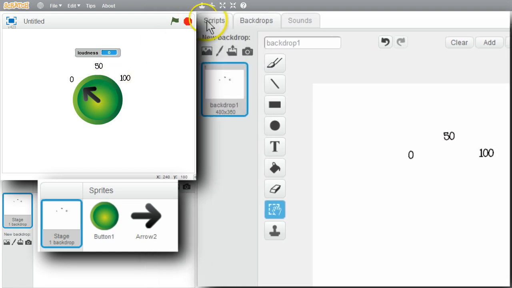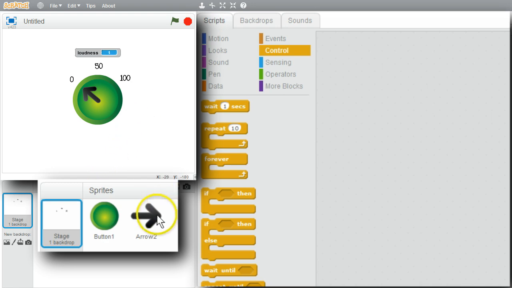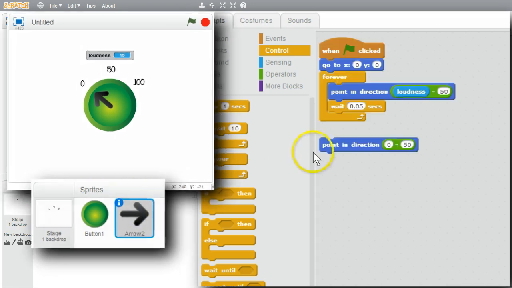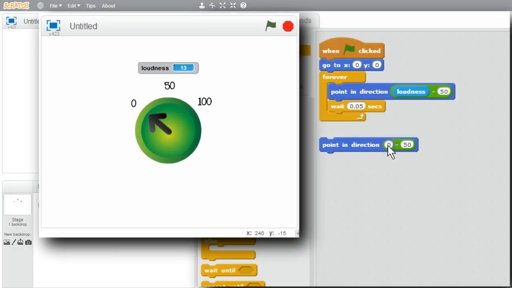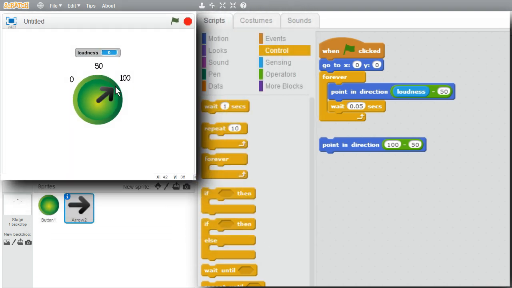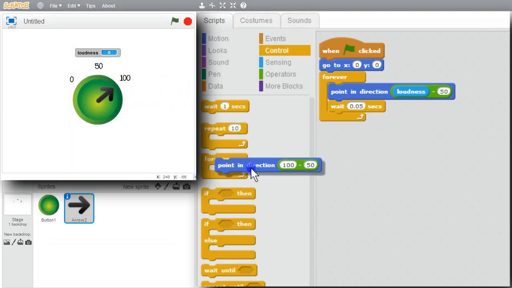Go back to scripts. Arrow 2. Try a couple more values. Try a loudness value of 50 now. Run it. Pointing nicely at the 50. Try 100. Pointing at the 100. That's good enough for this example. I'll get rid of this now.